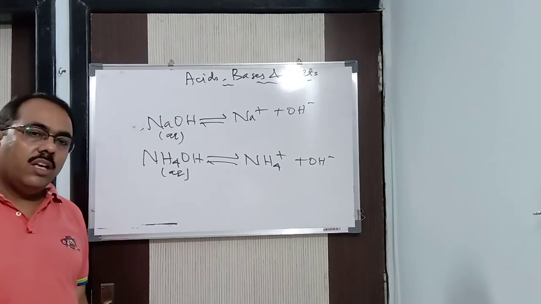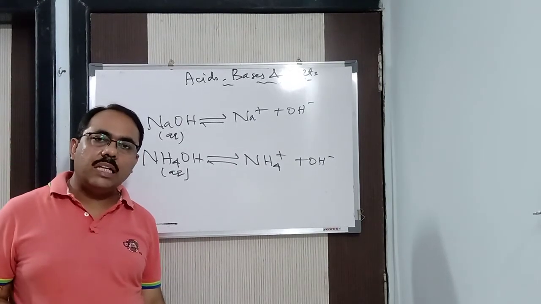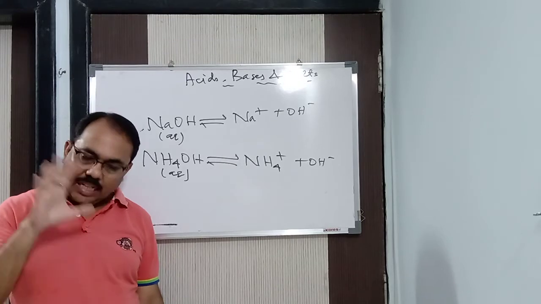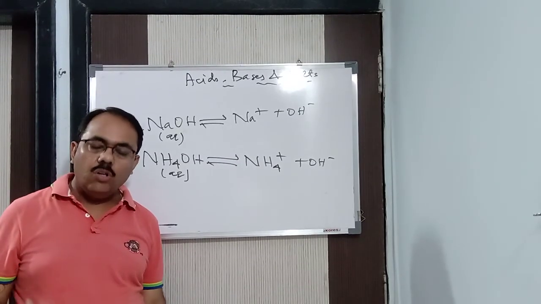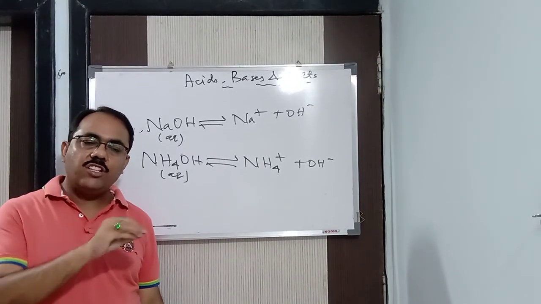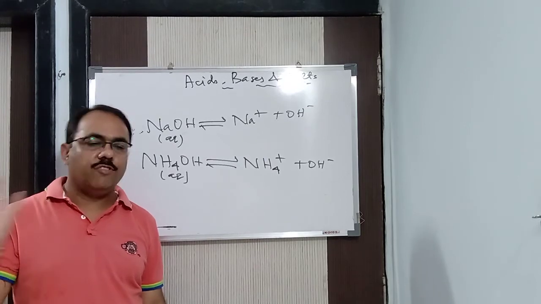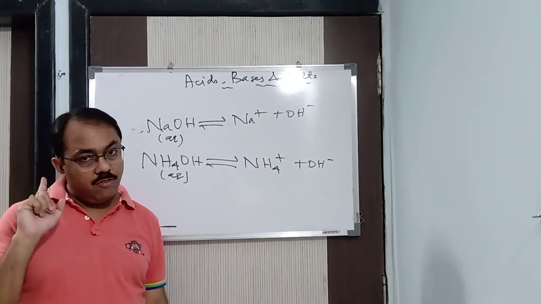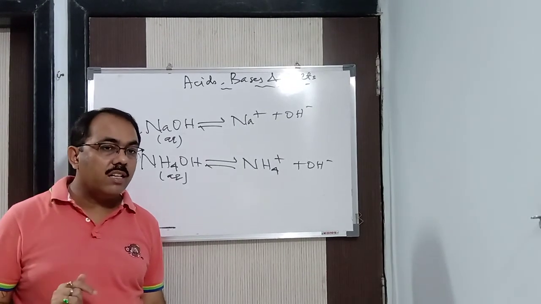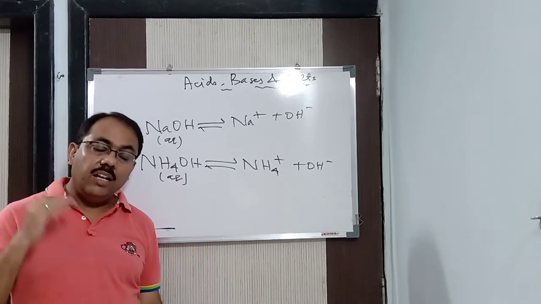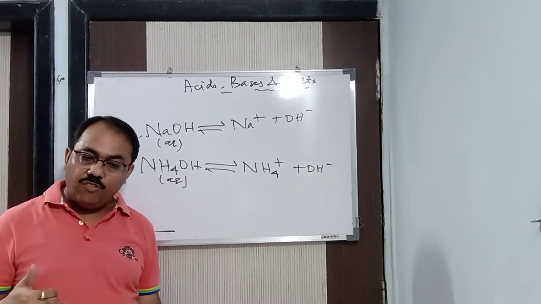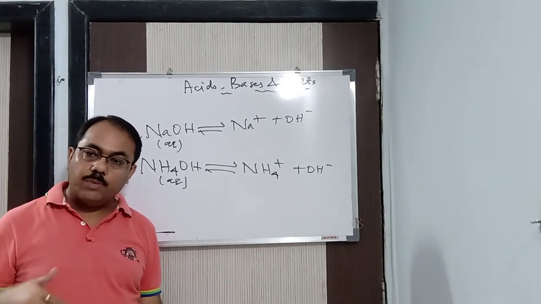For example, when we are preparing dilute H2SO4 or dilute HCl in the lab, what are we doing? We are taking water and adding HCl or H2SO4 to it. For example, we take 1 liter of water and add 125 cc of H2SO4 to prepare a 1 molar solution of sulfuric acid. Remember, 1000 ml water and 125 cc of sulfuric acid. Is it dilute or concentrated? It's a dilute acid. Relatively, water is more compared to acid, so it is said to be a dilute acid.